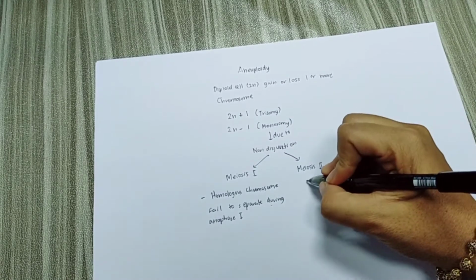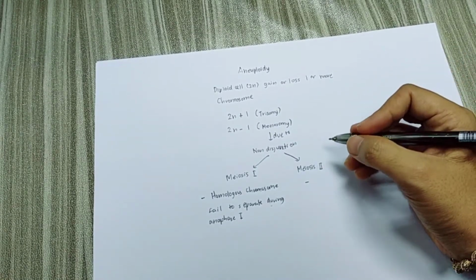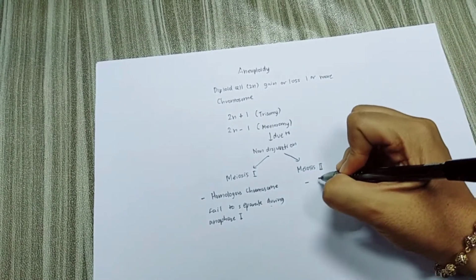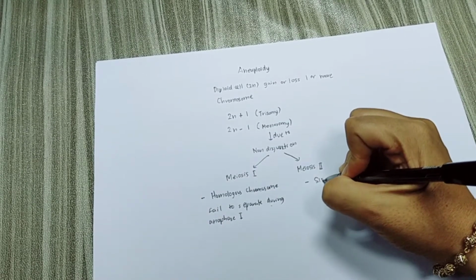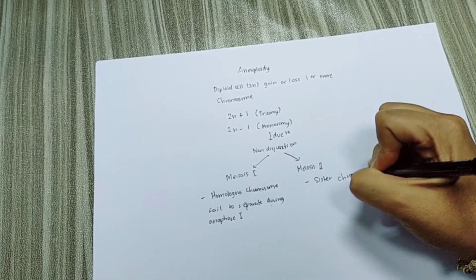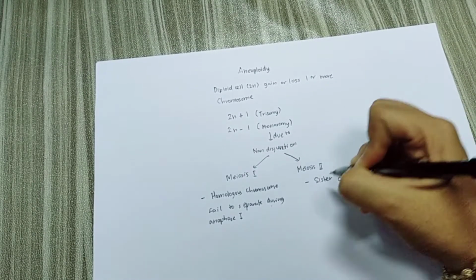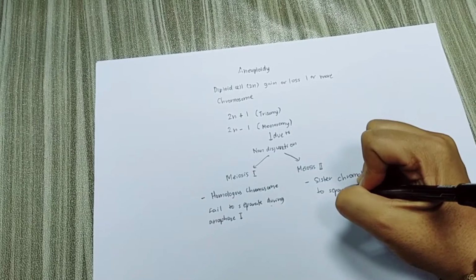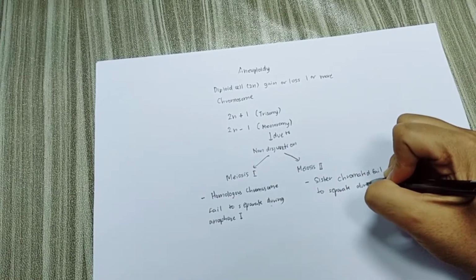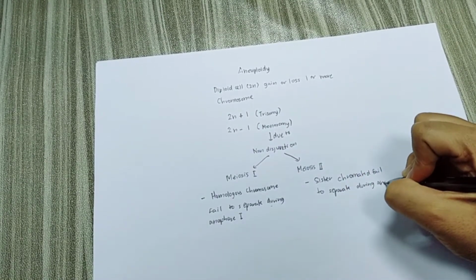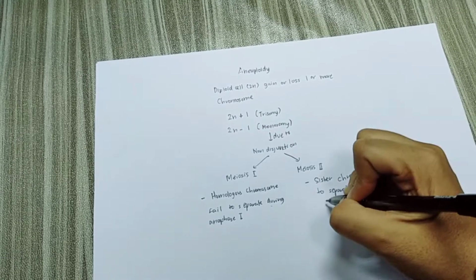What is the difference with non-disjunction during meiosis 2? In meiosis 2, the sister chromatids fail to separate during anaphase 2.